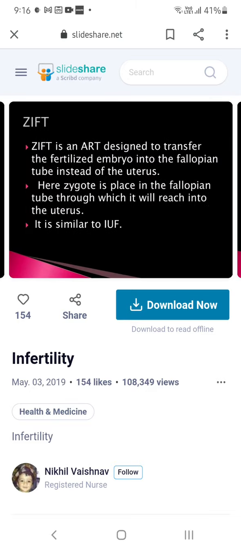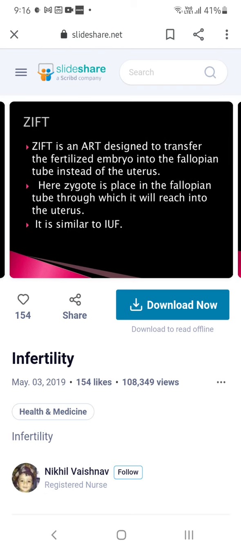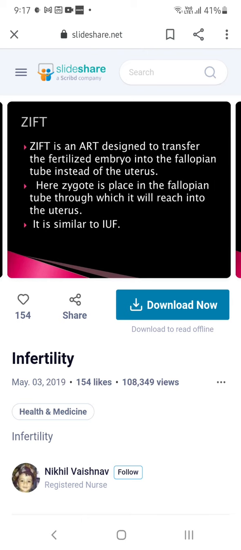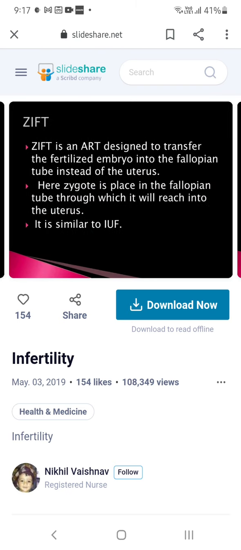And then GIFT is an ART designed to transfer the fertilized embryo into the fallopian tube instead of the uterus. So here they take one ovum from the female and sperm from the male. Both will be kept in the laboratory up to the embryo stage, and then they are transferred into the fallopian tube. From the fallopian tube it will go directly to the uterus. So it is one of the techniques, and it is also related to IVF.